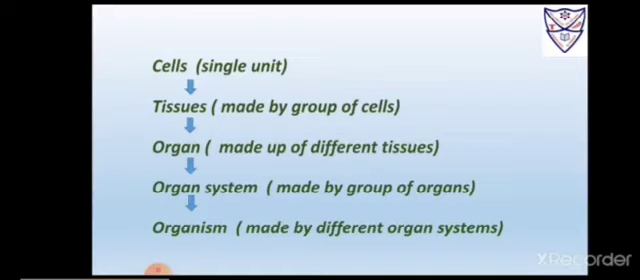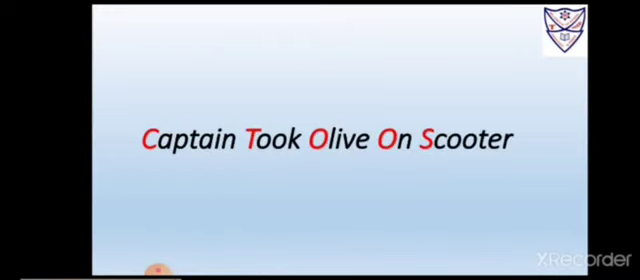Now to remember this very easily, there is one sentence for that. So you can easily remember this. Captain took Olive on scooter. Here CTOOS represents cells, tissues, organ, organ system and organism. It will help you to remember this easily.